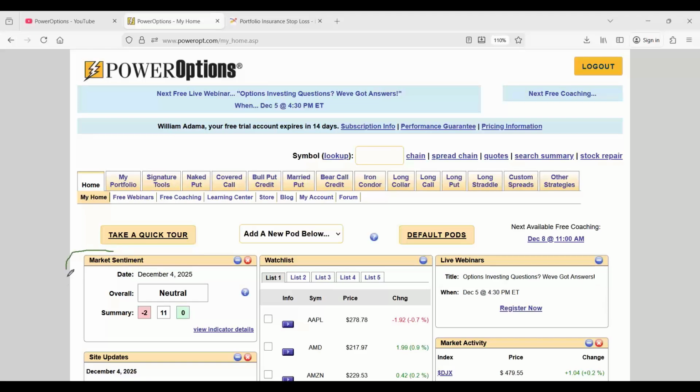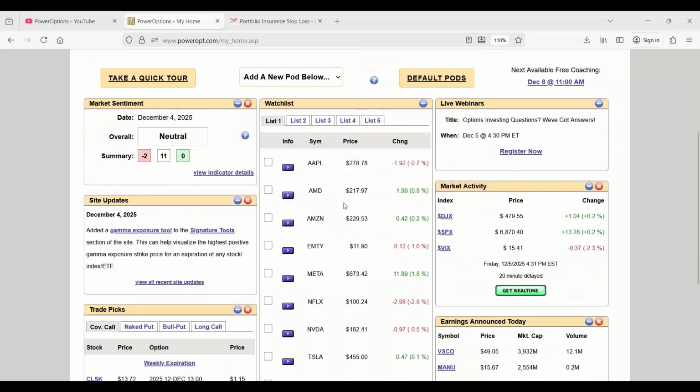And starting off, we've got the market sentiment tool. I'll talk about that in just a few moments. Now, you've got your watch list here as well. And watch list number one, what you see here is, I threw in some of the Magnificent 7 stocks. How is Apple doing today? Okay, not so great. How is AMD? Not really one of the Mag 7s, but I follow it along with NVIDIA. AMD is actually up today a little bit while NVIDIA is down.